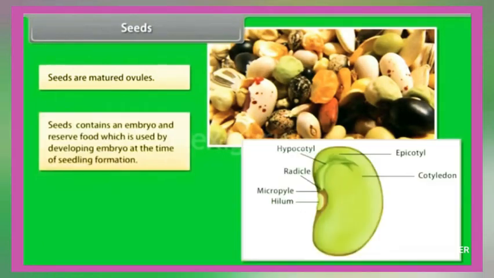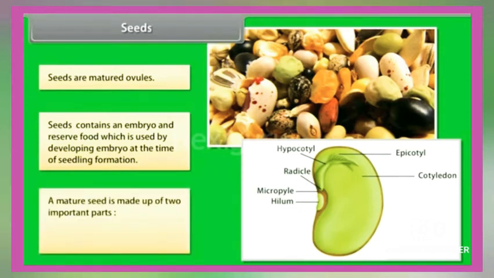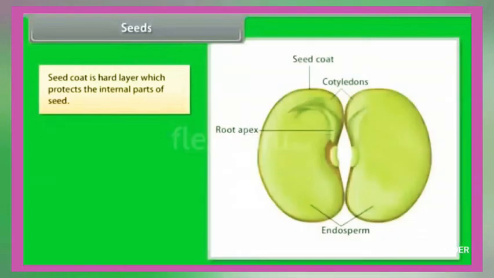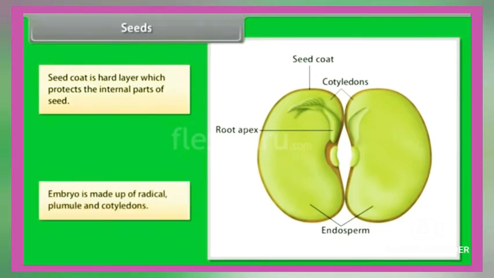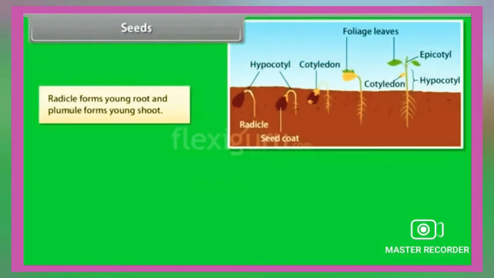Now we shall see what seeds are. Seeds are matured ovules. A seed contains an embryo and reserve food which is used by the developing embryo at the time of seedling formation. A mature seed is made up of two important parts, that is seed coat and embryo. The seed coat is a hard layer which protects the internal parts of a seed. The embryo is made up of radicle, plumule and cotyledons. Radicle forms the young root and plumule forms the young shoot.